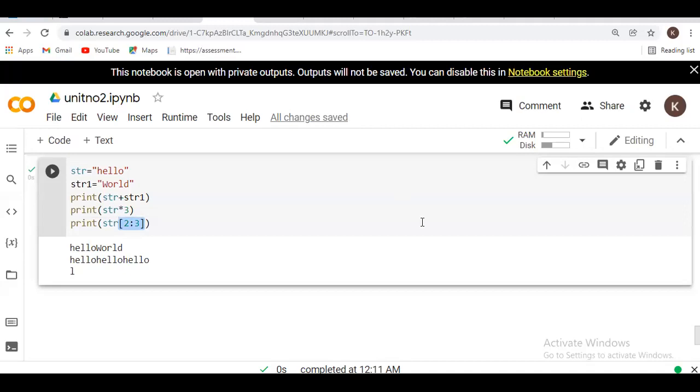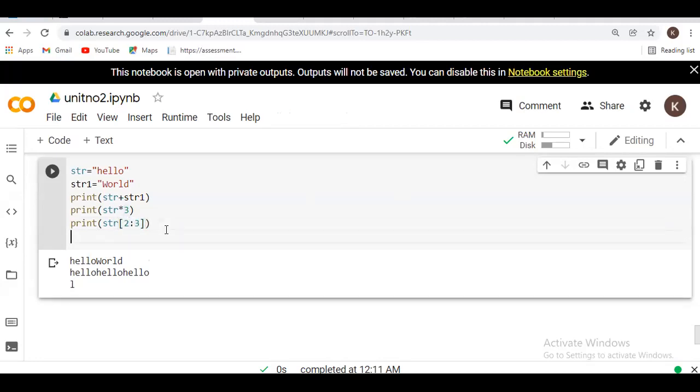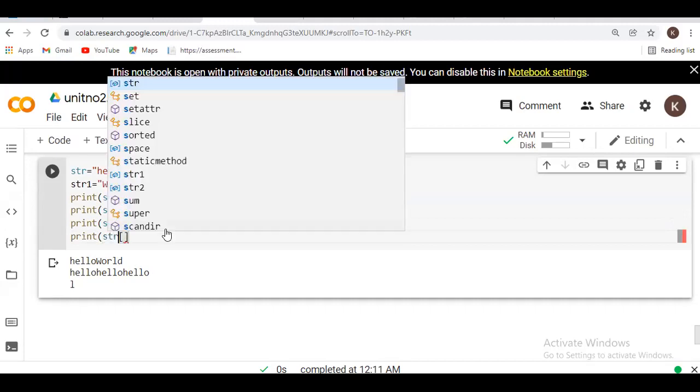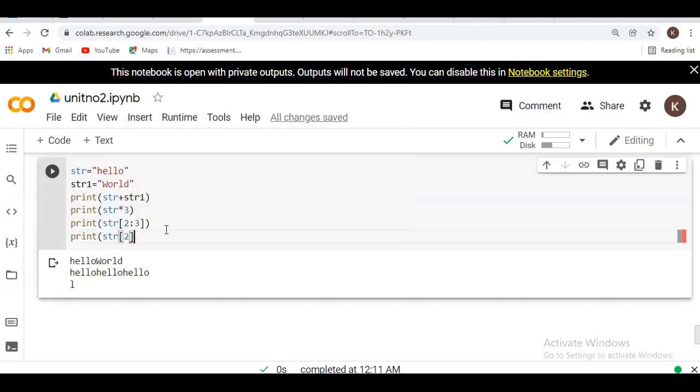But suppose we want a single value, that time we just write print of str of, second.